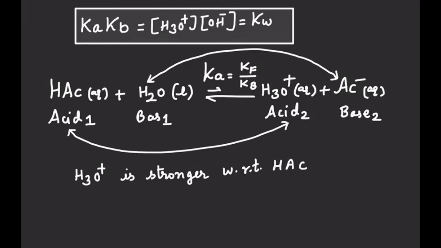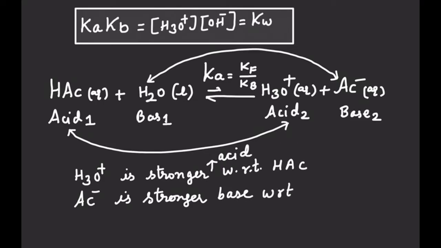In the same way, there are two bases, water and acetate ion, and the acetate ion can easily accept H+ to form acetic acid because the reaction is moving more in the backward direction. So I can say that the acetate ion is a stronger base with respect to water.